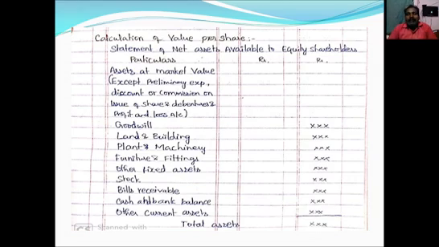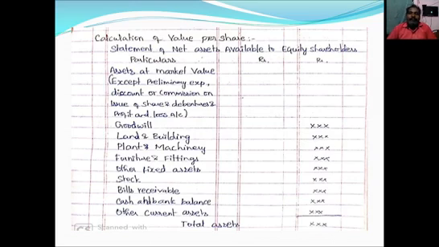So, assets at market value. What are all the assets to be taken for calculation of assets at market value? Except the preliminary expenses, discount or commission on issue of shares and debentures, and the debit balance of profit and loss account, even formation expenses, underwriters commission, these things we don't take up. But the listed assets are to be taken for assets at market value.